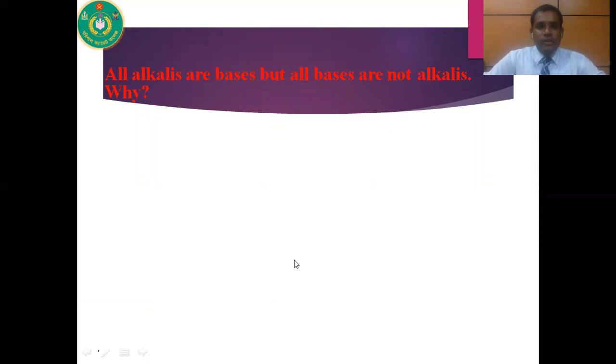So here is a question. All alkalis are bases, but all bases are not alkalis. Why? Here a new term is alkalis. So what is the difference between base and alkali? I will try to clarify it to you.